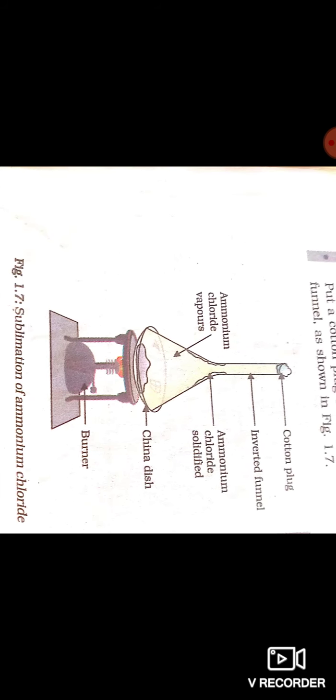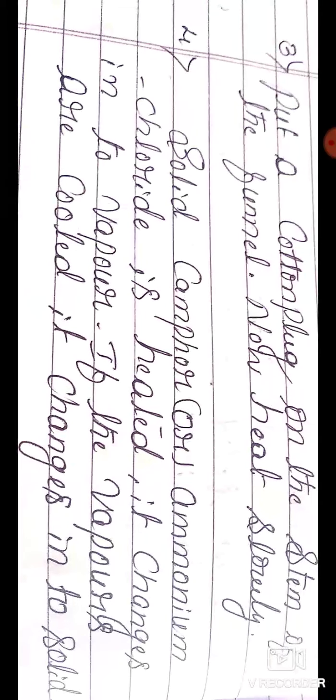Observe this figure. Over the ammonium chloride, the funnel is put. And then put a cotton plug on the stem of the funnel. Now heat slowly. What do you have to observe? What do we infer from this activity?